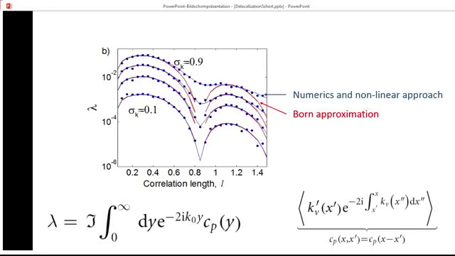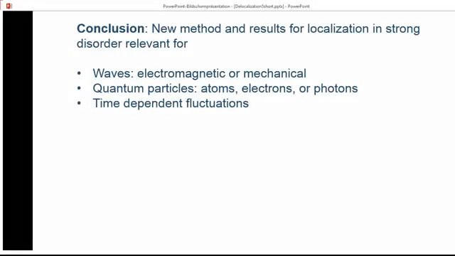So to conclude, we have found a new way to calculate the Lyapunov exponent expressed in terms of a correlation function Cp, and this result has important implications for many systems with strong disorder, such as waves, quantum particles, and time-dependent fluctuations.